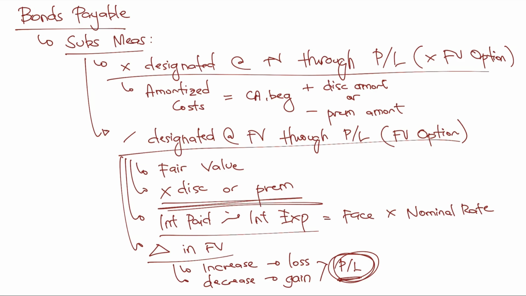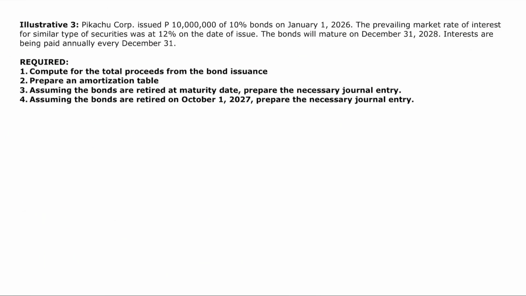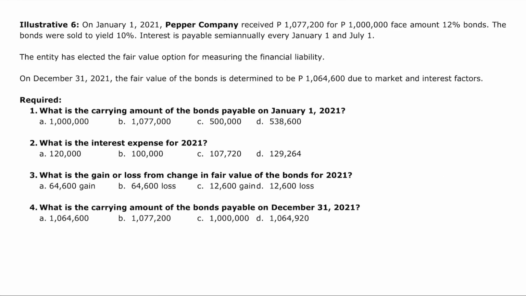Nagkakaintindihan ba? So, now, before I go to the one without a fair value option, let us start our discussion on the fair value option. So, I will jump first to illustrative problem number 6 so that we finish the fair value option, okay? So, here, on illustrative problem number 6, on January 1, 2021, Pepper Company received 1,077,200 for 1 million face amount 12% bonds.